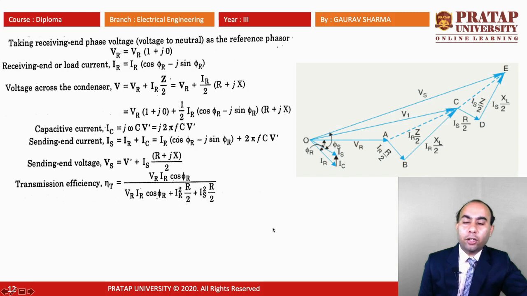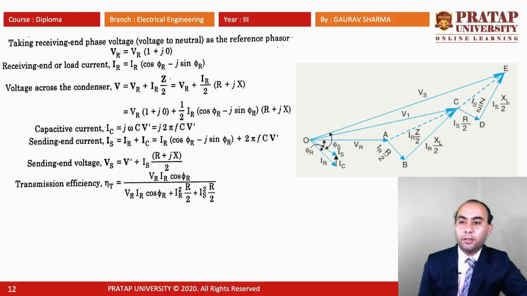IR is equal to IR cos phi r minus J sin phi r. Voltage across the condenser V is equal to VR plus IR Z by 2, which is equal to VR plus IR by 2 times R plus JX. We put the values: VR 1 plus J0 plus 1 by 2 IR cos phi r minus J sin phi r times R plus JX. We put the value of the impedance.